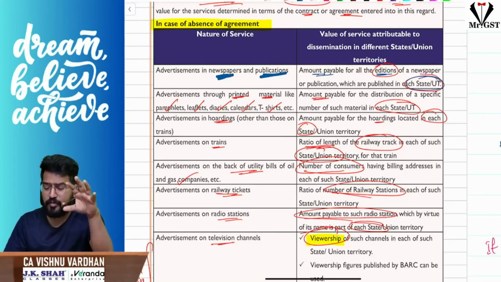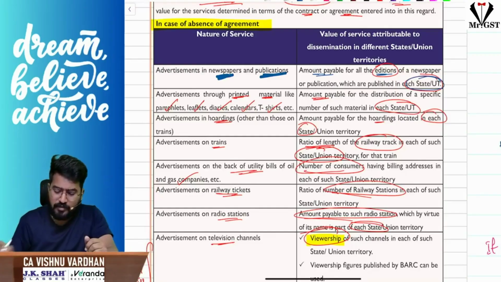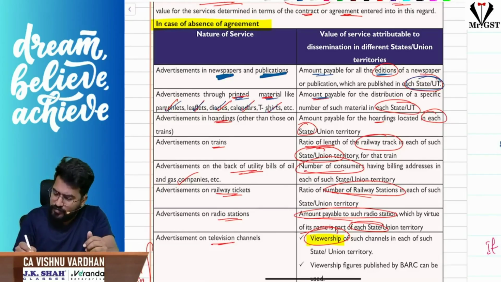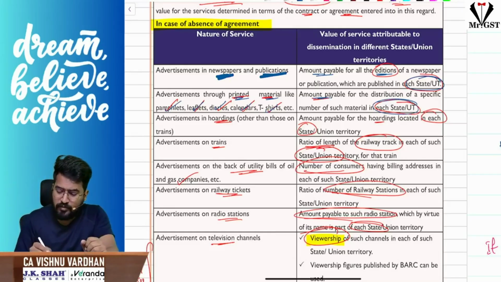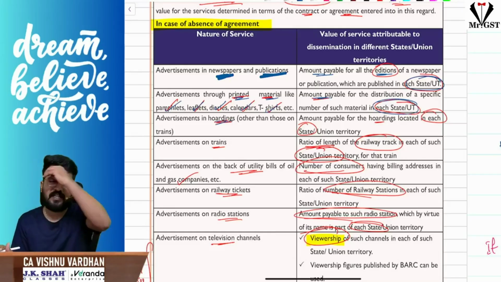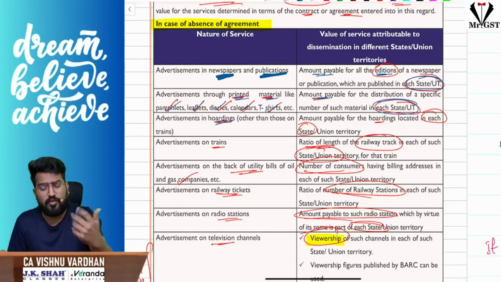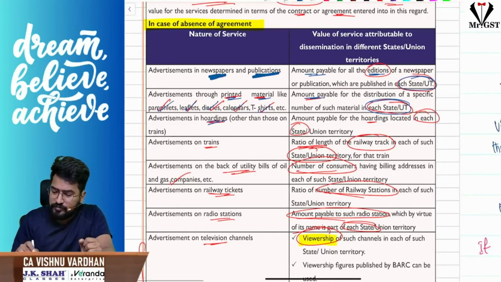Based upon the amount payable for all the editions in each state, in that ratio you split. Sir, if it is advertisement through printed material like pamphlets, leaflets, diaries or calendars, t-shirts, etc., again amount payable for each state in the distribution, in that ratio. Sir, what about advertising in hoardings? You see, like everywhere central government is advertising their Swachh Bharat mission hoardings, etc., then how much amount is payable for the hoardings in each state, in that ratio.